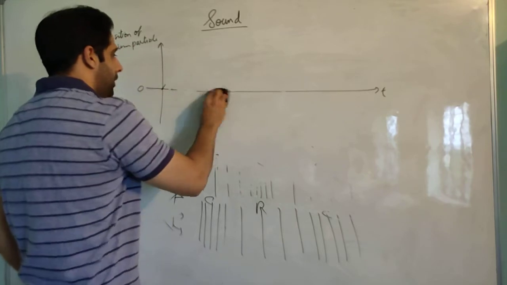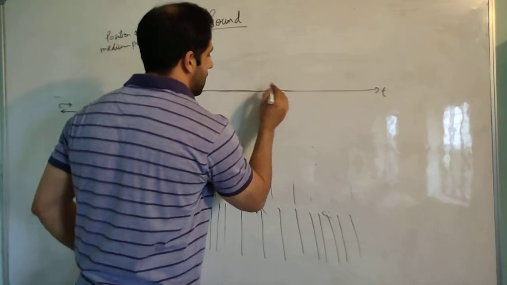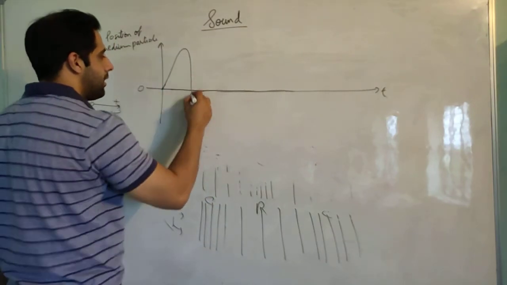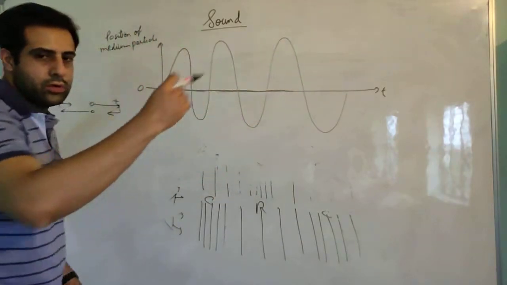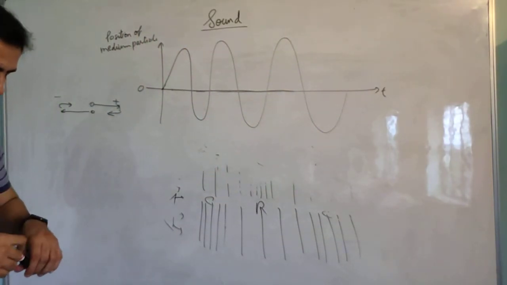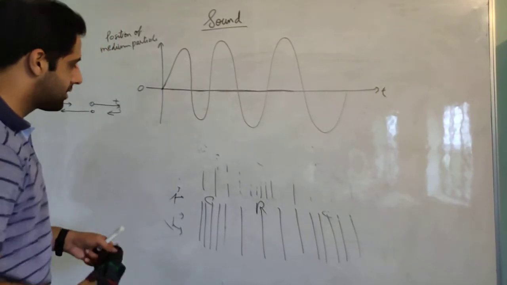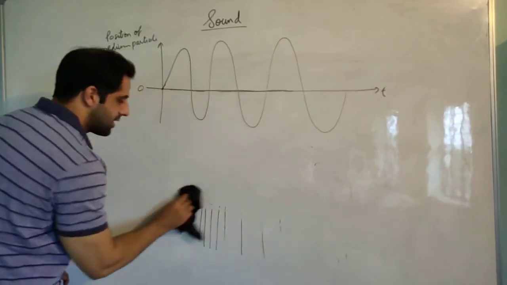So if I draw it properly, if the sound keeps on traveling, then we'll get a graph like this. The sound is going on. Now there are certain characteristics which we calculate from this graph that we are going to discuss in the next video.